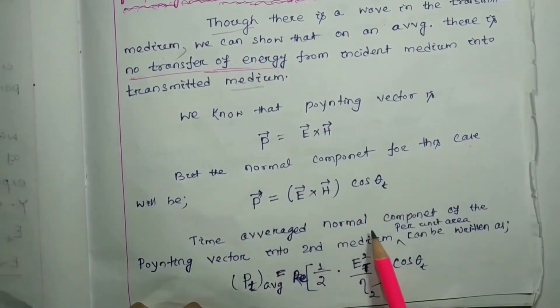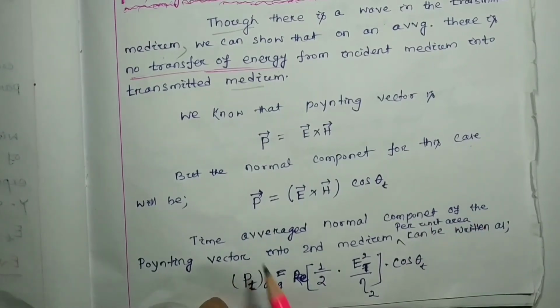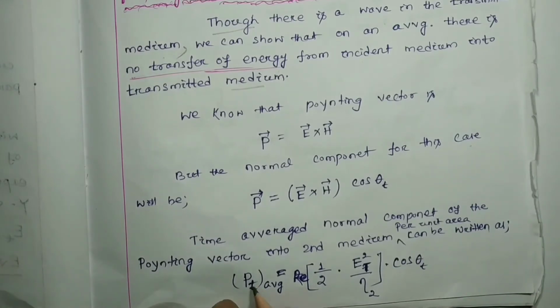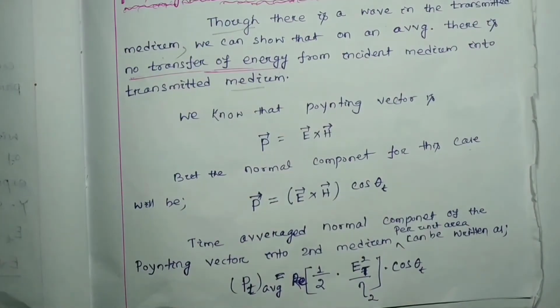The time-averaged normal component of the Poynting vector into the second medium per unit area can be written as P t average equal to the real part of 1/2 into Et square by eta 2 into cos theta t.